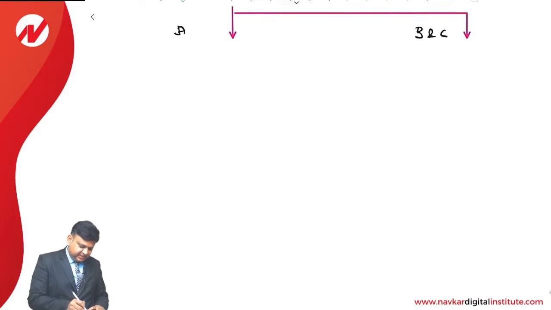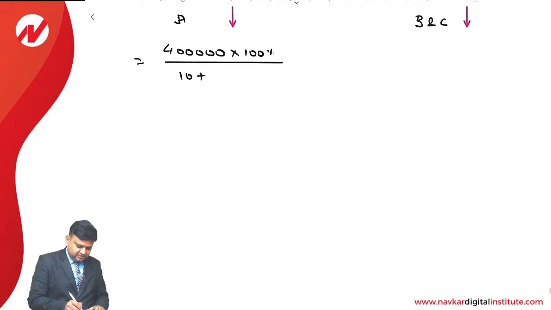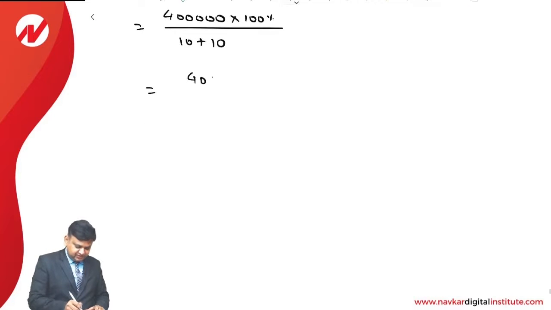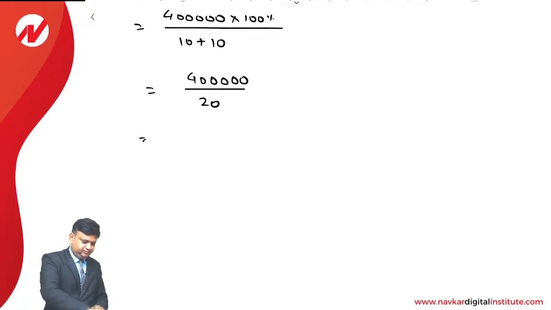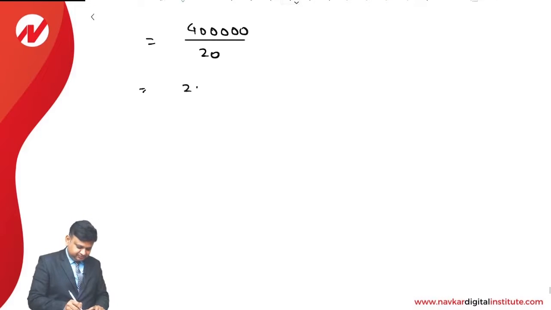In case of Plan A, it is 4 lakhs into 100% divided by 10 plus 10. So it is 4 lakhs divided by 20 rupees per share. That comes to 20,000 equity shares.